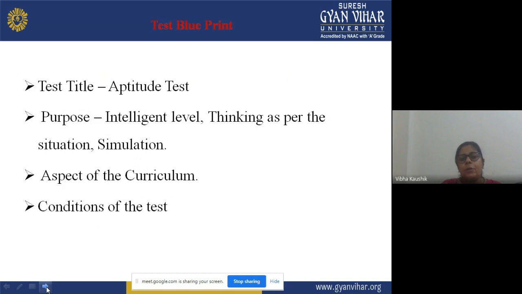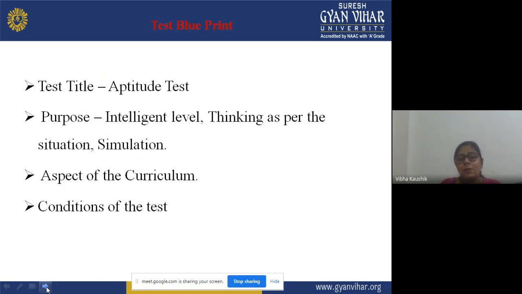Now, the test blueprint. Test title: aptitude test. When you are trying to prepare a blueprint for the aptitude test, the test title will be aptitude test, because it is measuring the aptitude of the learners. Purpose: intelligence level, means you will be able to assess the intelligence level of the learners through the aptitude test.